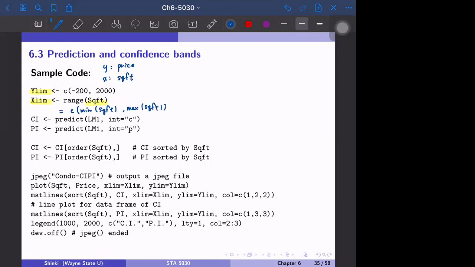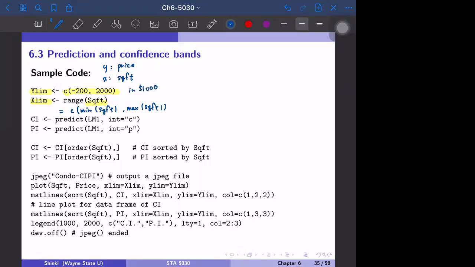Okay. And for the Y range, we can calculate it, but just using the range of Y is not sufficient because we calculate a band. Even if the observations are within a narrow range, the confidence band and the prediction band can still be wider. So we have to have some margin. I just hand-picked 2 values, negative 200 to 2,000. The negative 200 means negative $200,000, in $1,000 units.